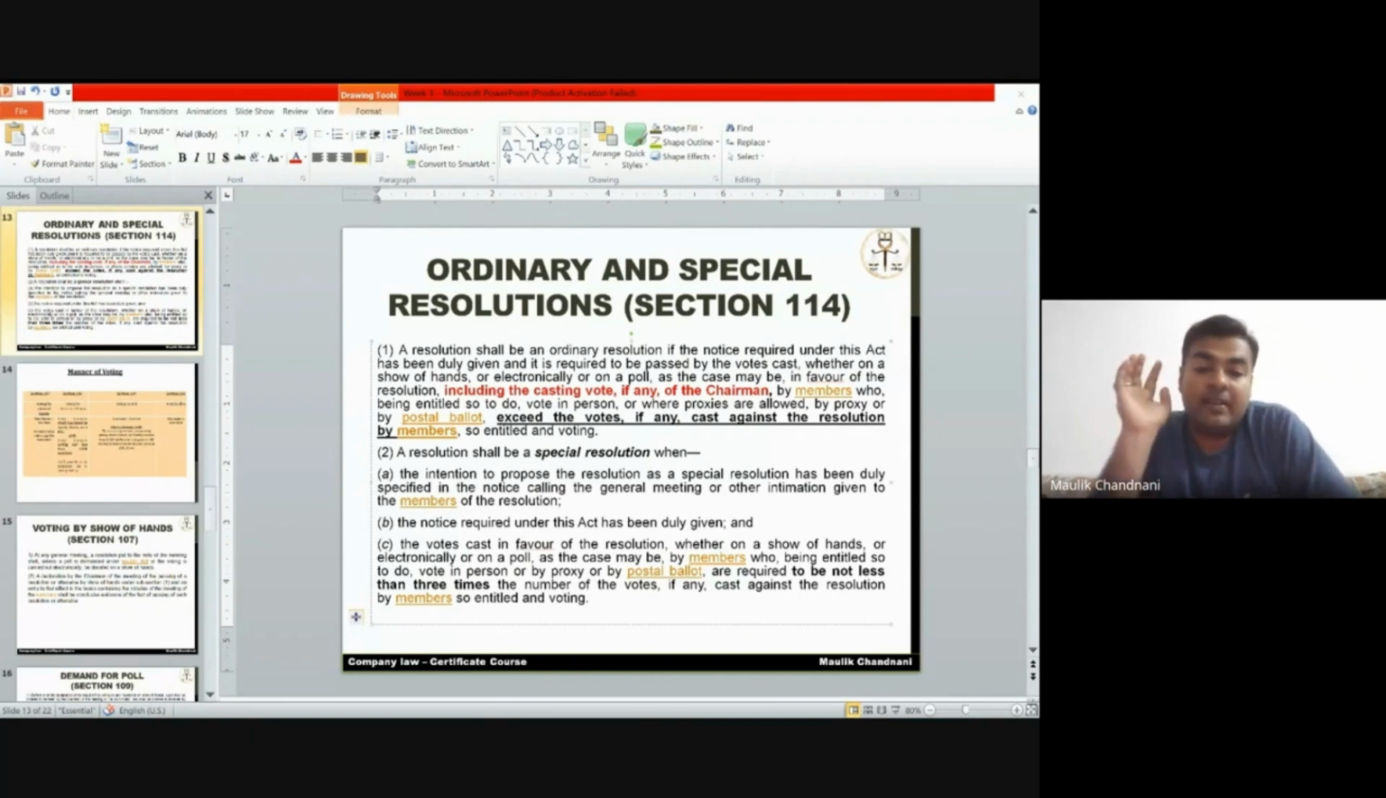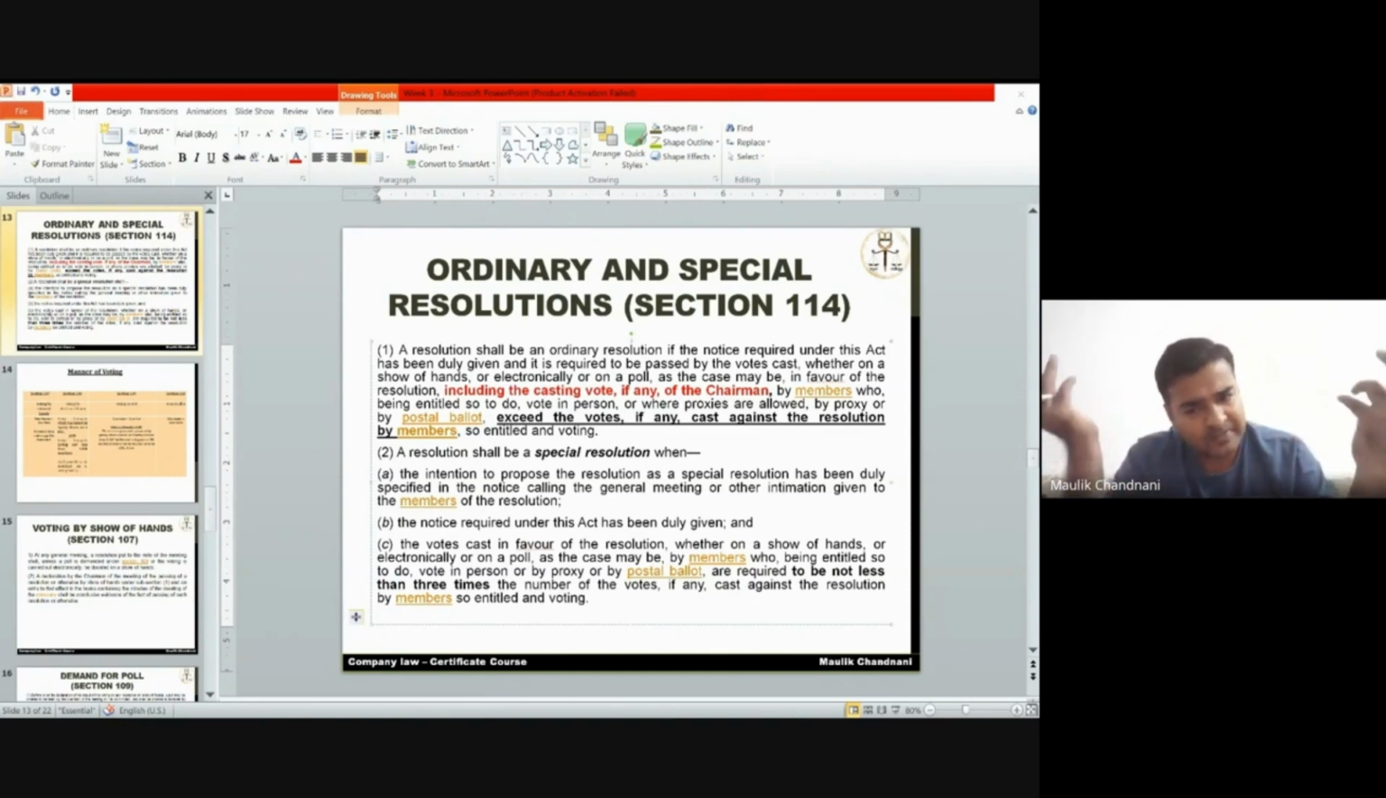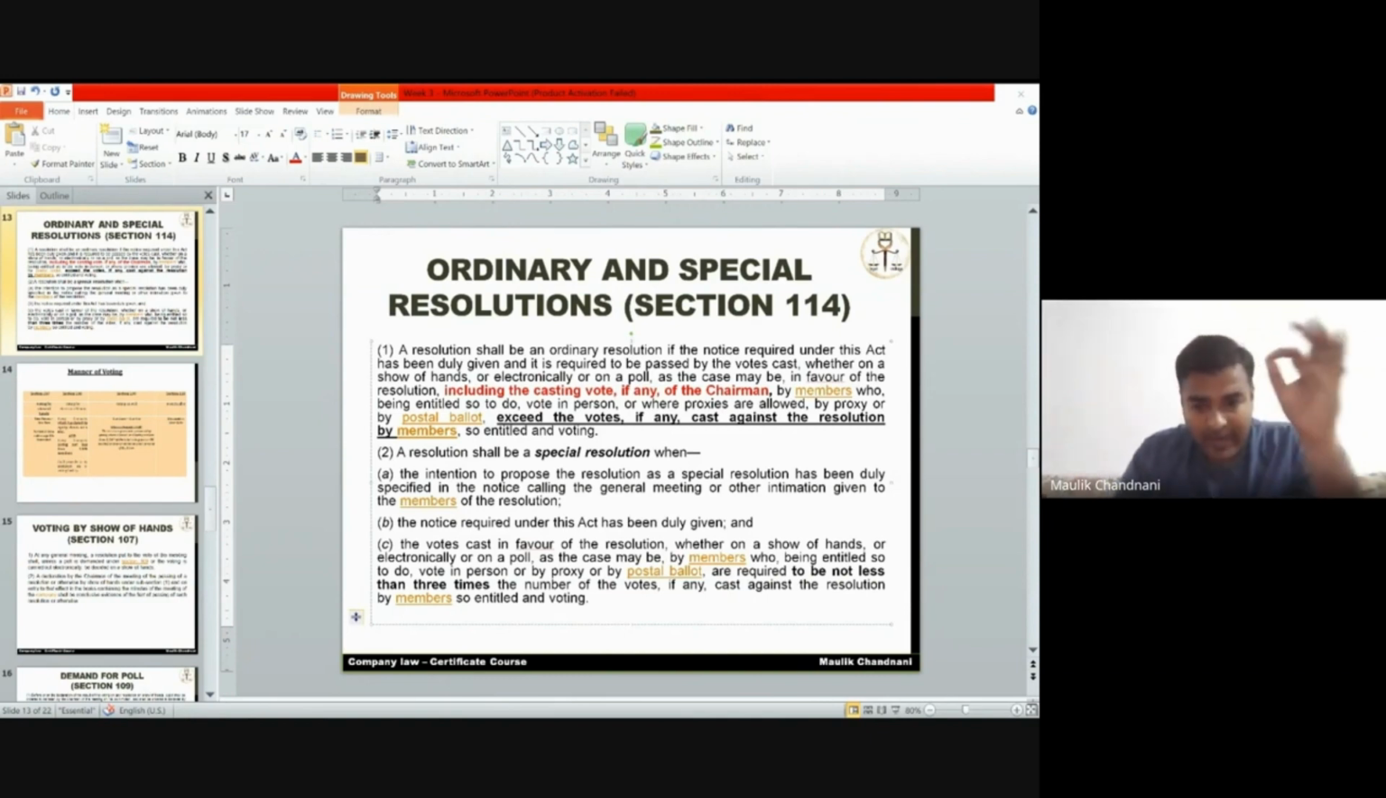Now tell me whether the matter is passed in favor or against. SR was required. Achha, if OR is required, 6 is no, 14 is yes. Obviously, the answer is yes. The matter is passed. What I'm trying to say is, leave aside SR. We are talking about OR.